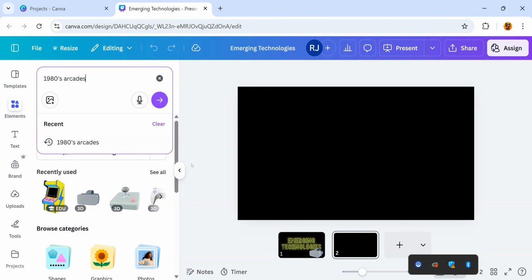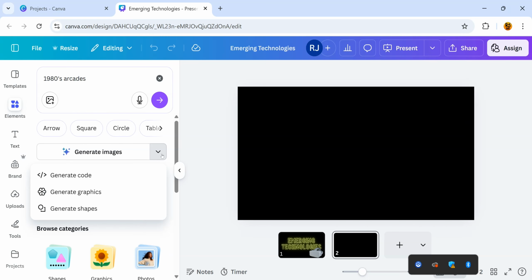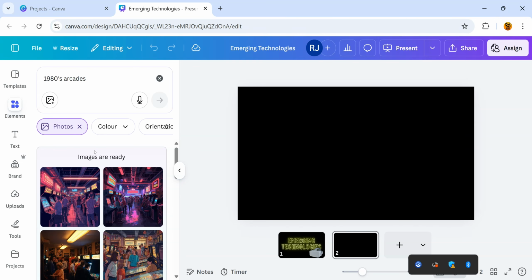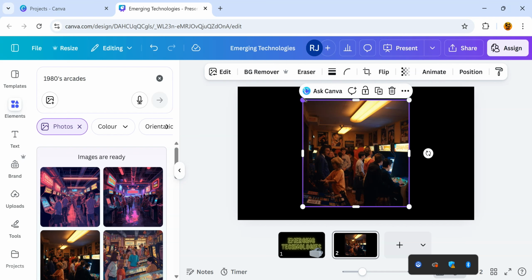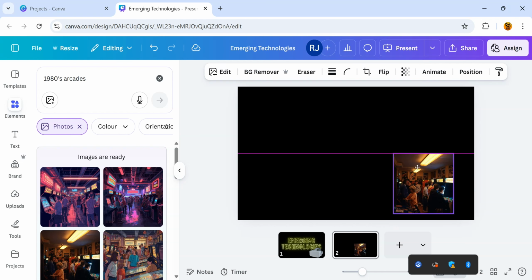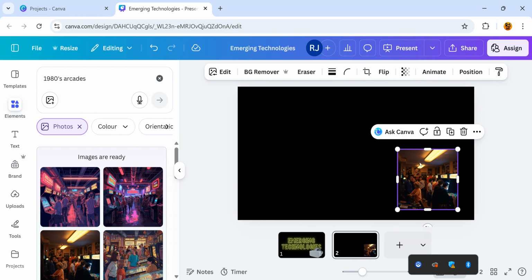Now I'm not going to press submit, I'm actually going to come down to where it says generate images, and just to point out, there are other options here as well. We'll be talking about generating code within the next video, but if I click on generate images, I then get provided with this. So I'm going to click on this one, which will then appear on our page. I'm going to resize it because it's going to go into the corner. And then we're going to look at Magic Write.